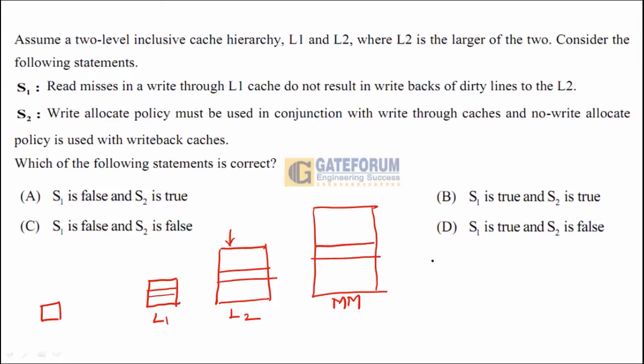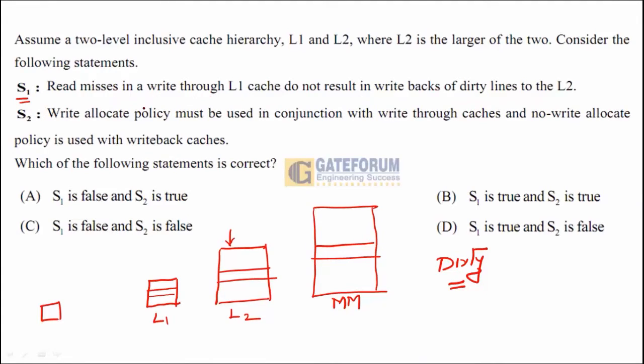In the write back policy, we use the dirty bits to see if the word has been updated in L2 and main memory or not. These dirty bits will only be used in write back caches. We don't use dirty bits in write through caches. So the first statement proves to be true. That is, read misses in a write through L1 cache do not result in write backs of the dirty line. It is talking about write through.